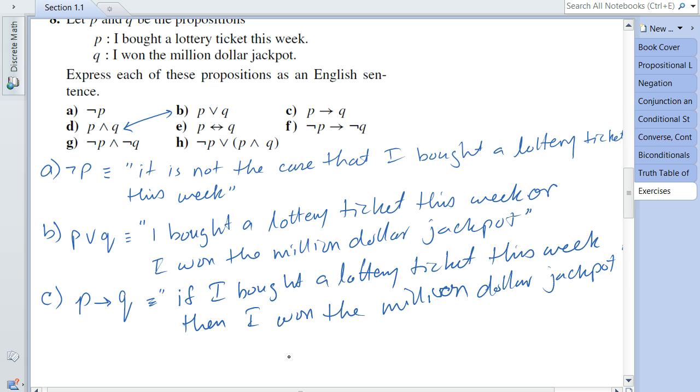So if I was a linguist working with languages, I might be more concerned with the grammar rather than the logical structure of this statement.